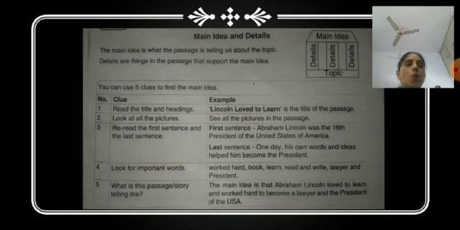I hope all these concepts are clear to you, and these concepts will help you to read and comprehend the passage.